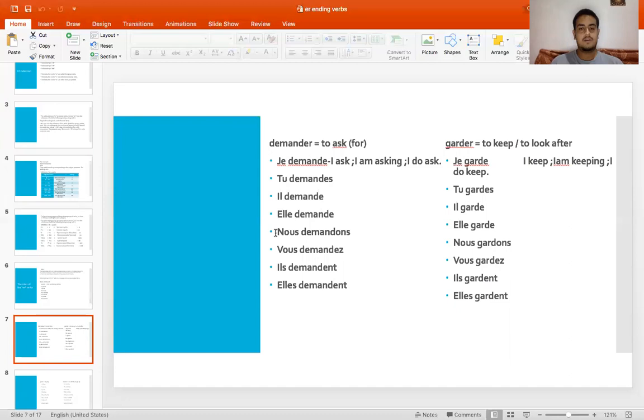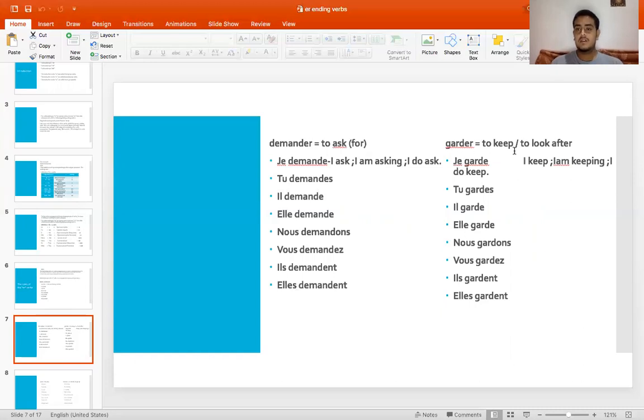Similarly, for the other pronouns, we have nous. We do not pronounce the S of nous. Nous demandons. It is not pronounced as ONS, it is pronounced only till here. Nous demandons. So, vous demandez. We do not pronounce the Z of this. So, ils demandent and elles demandent.